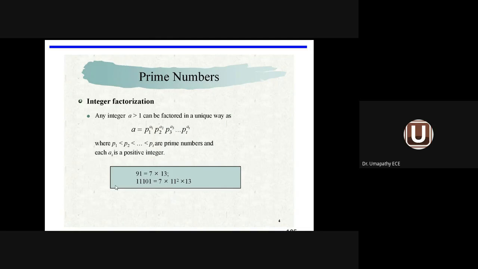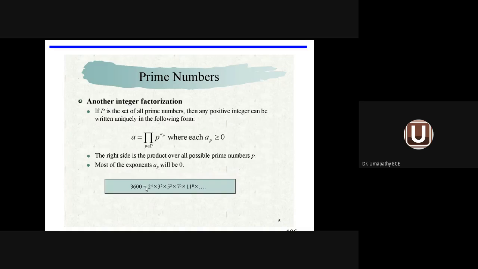This method is called integer factorization. A method of integer factorization is to express any integer as a product of prime numbers or as powers of prime numbers. So 11,101 is expressed as 7 into 11 square into 13. 11 square is 121, so 121 into 13 into 7 gives you 11,101.